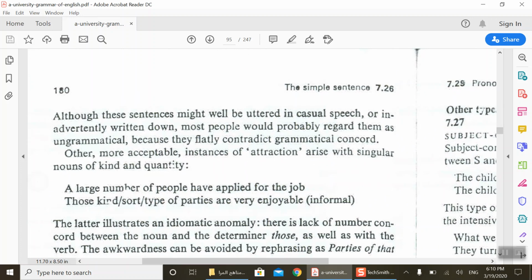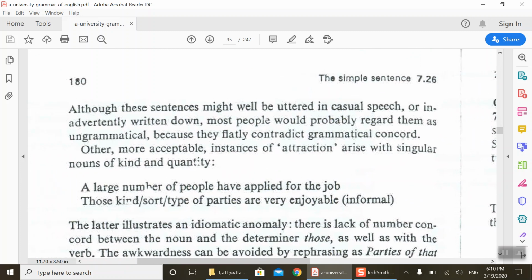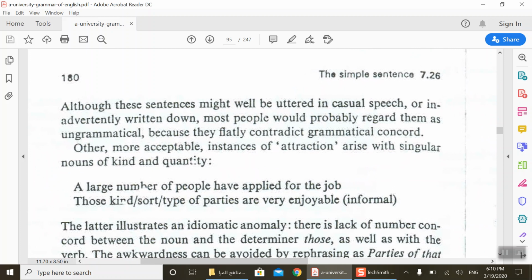Although these sentences might well be uttered in casual speech or inadvertently written down, most people probably regard them as ungrammatical.